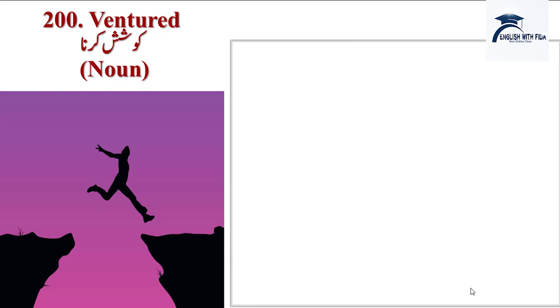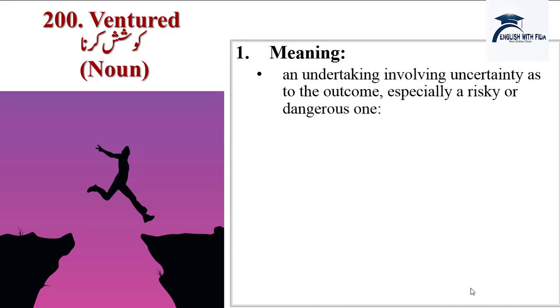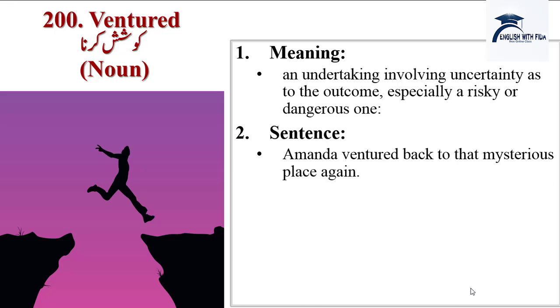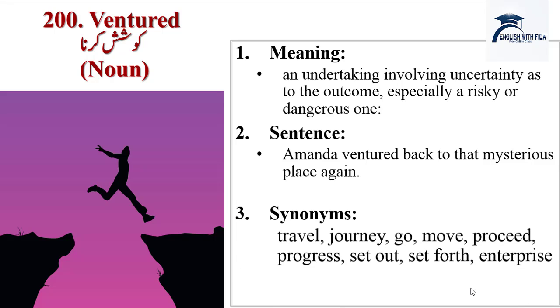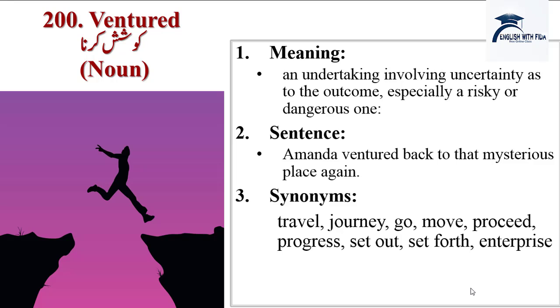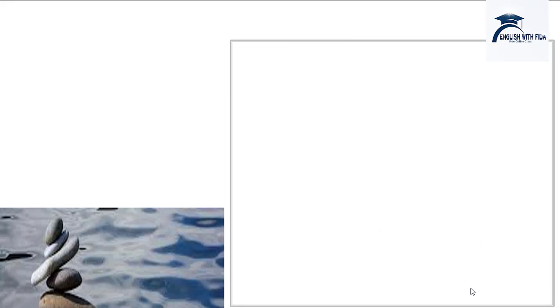Next word is ventured, कोशिश करना. Venture कोशिश होती है, noun भी है ये. Meanings are an undertaking involving uncertainty as to the outcome, especially a risky or dangerous one. Sentence: Amanda ventured back to that mysterious place again. Synonyms are travel, journey, go, move, proceed, progress, set out, set forth, enterprise. Antonyms are sure thing.